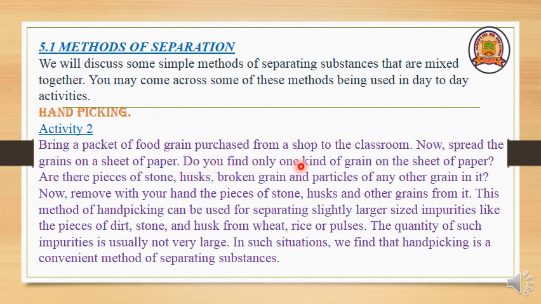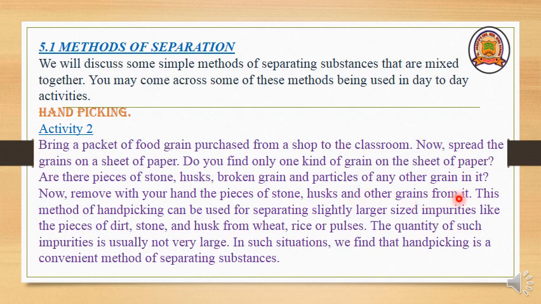Do you find only one kind of grain on the sheet of paper? Are there pieces of stones, husks, broken grains and particles of any other grain in it? Now, remove with your hands the pieces of stones, husks and other grains from it.